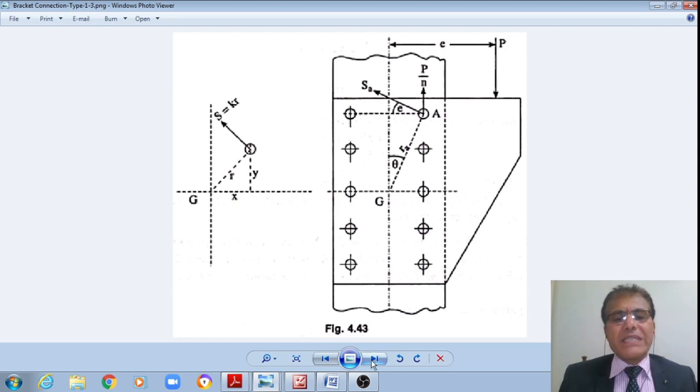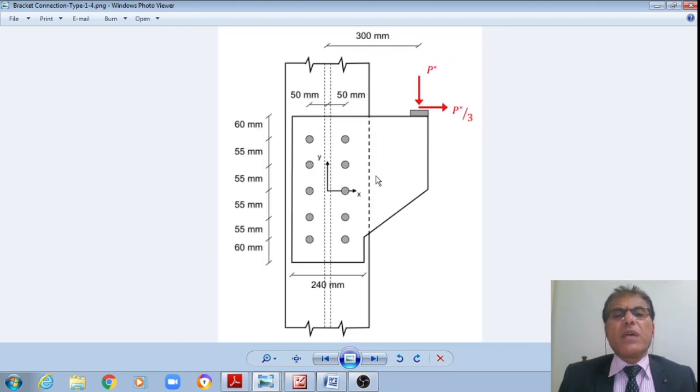From that, I will have the shear stress or shear force. This is the shear force due to the torsion, and this is the direct shear, right. Therefore, what is the resultant of these two? If I find out, the value should not be more than the bolt value for the extreme bolt. That extreme bolt will be subjected to more shear value, right.